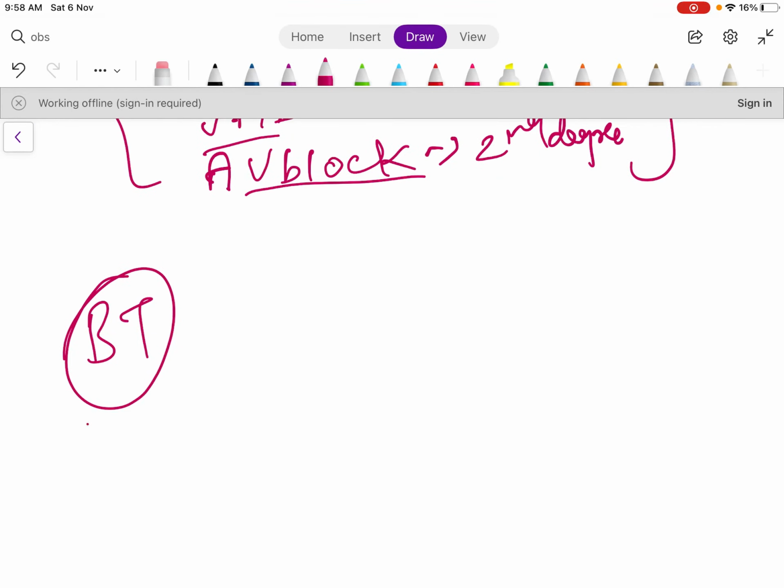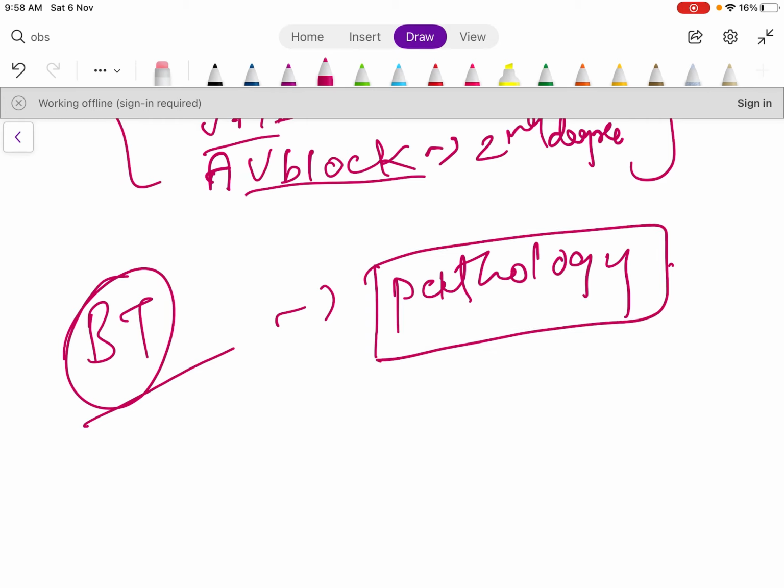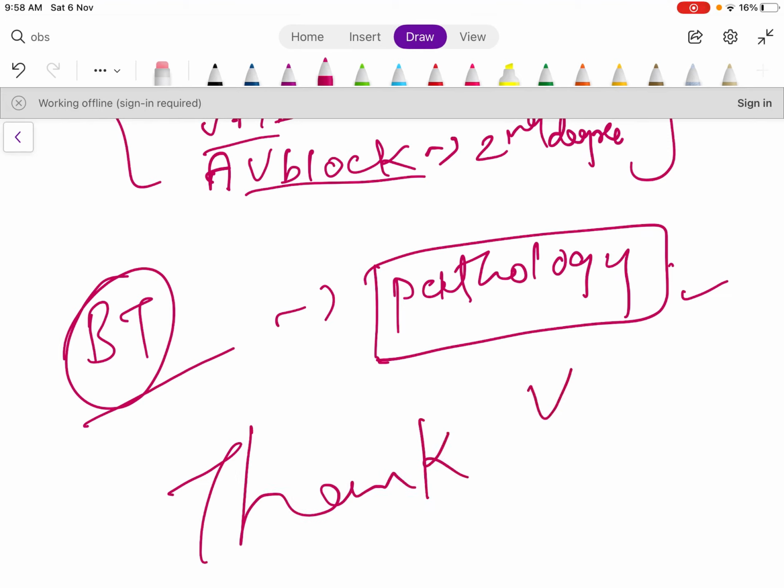Then blood transfusion will be covered from patho, and I recommend you to do it from the patho because it is very nicely taught in patho. So yeah, that's all for the video.